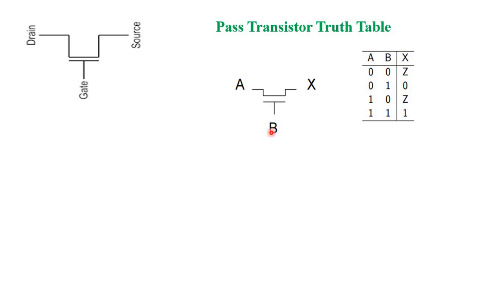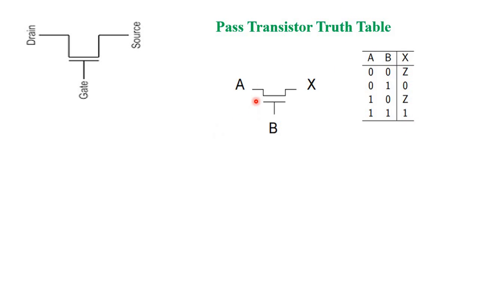If B is equal to 0, that means the gate voltage is 0. Gate voltage equal to 0 means simply it acts as an open. Open means it is left floating. So the output is left floating. Because of that reason, here we consider that as Z. It is not a 0 and it is not a 1. It is left floating.